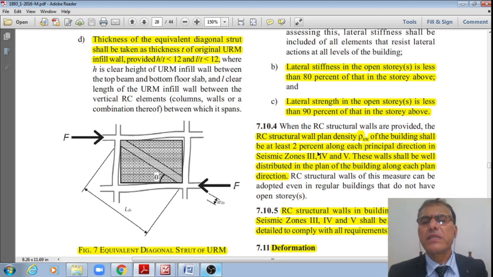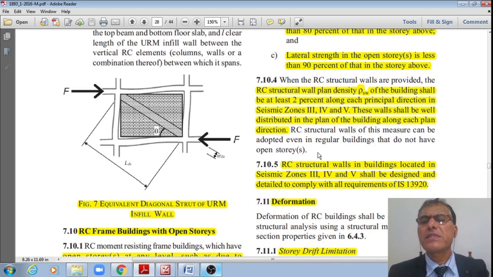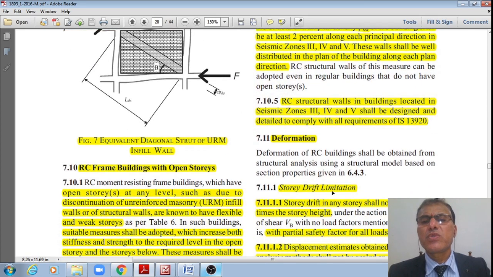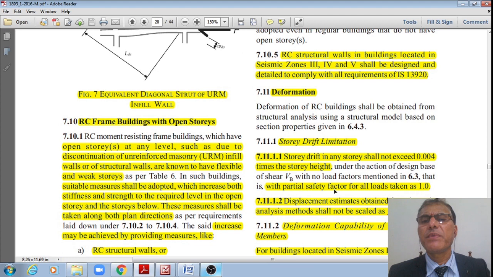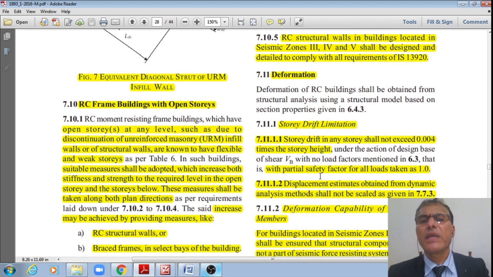Then, RC structural walls in buildings located in seismic zones 3, 4, 5 shall be designed and detailed to comply with the requirements of ductility detailing, IS 13920. Now, next one is deformations. Story deformation limitations: the story deformation in any story shall not exceed 0.004 times the story height, right?